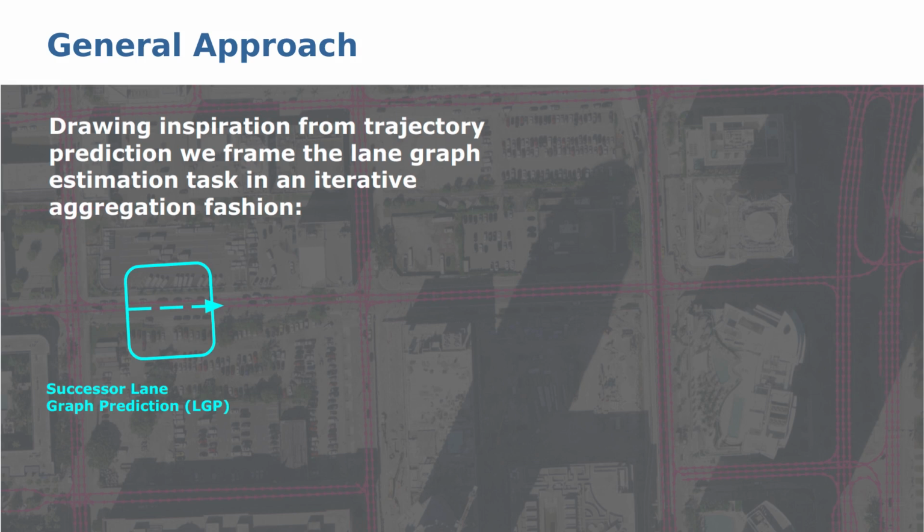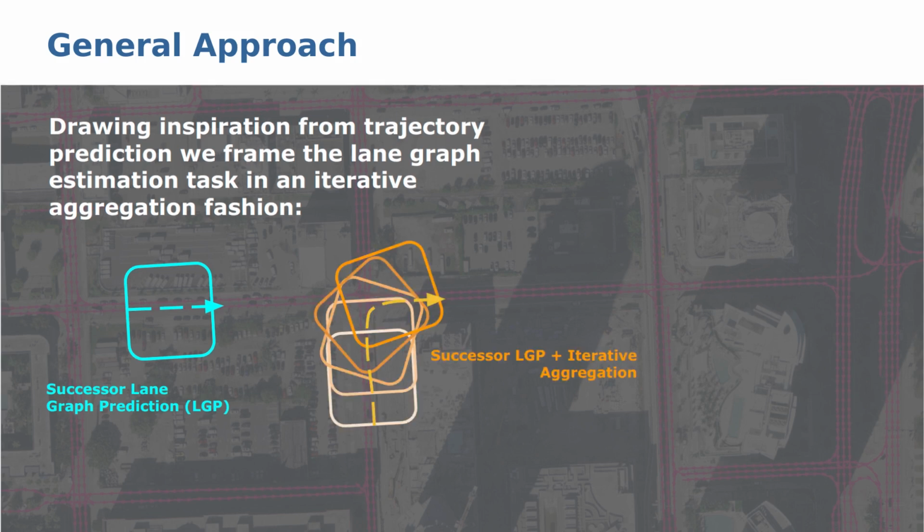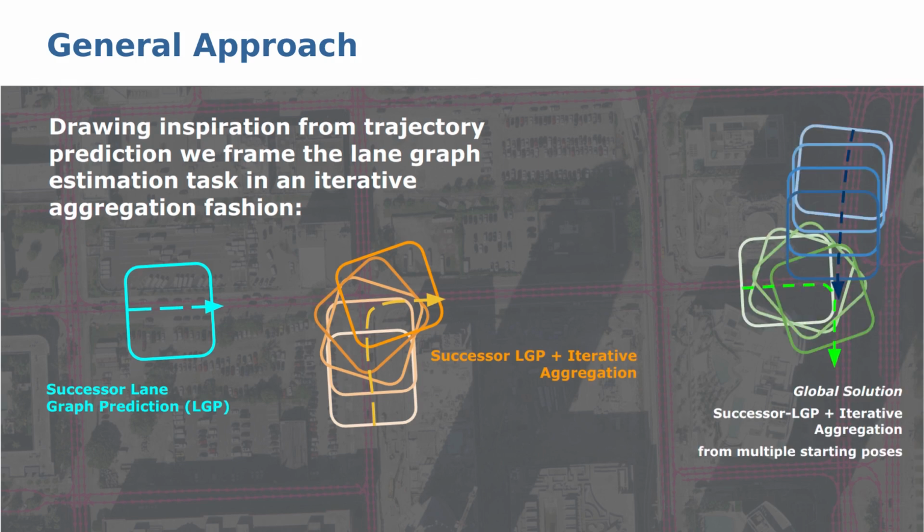We draw inspiration from trajectory prediction by selecting a local corridor for which we obtain a directed lane graph first. Next, we traverse our current solution while aggregating in order to populate the graph over time. And finally, we initialize our method from multiple starting poses simultaneously in order to attain global solutions.